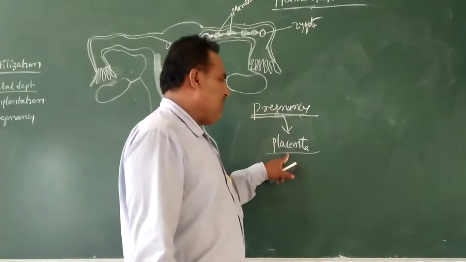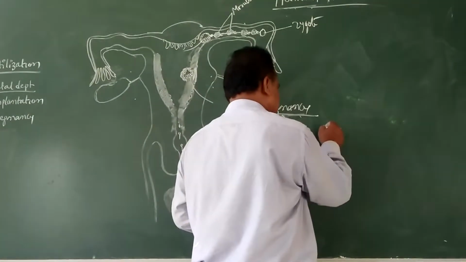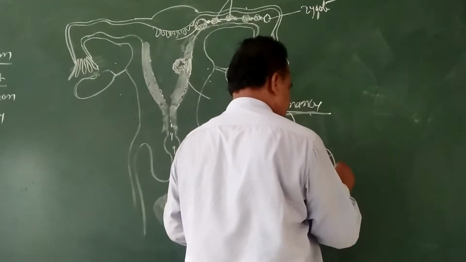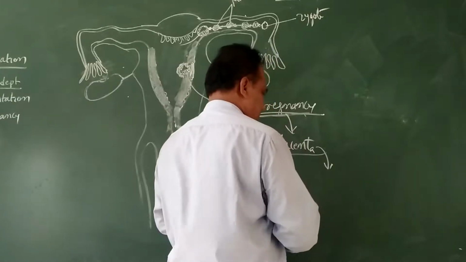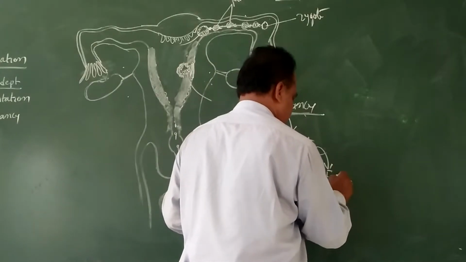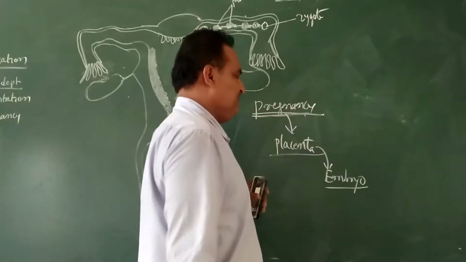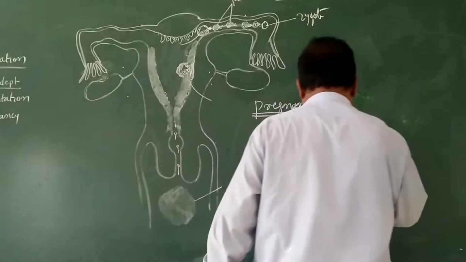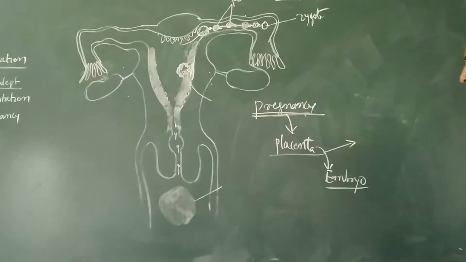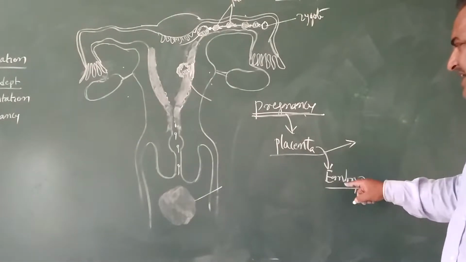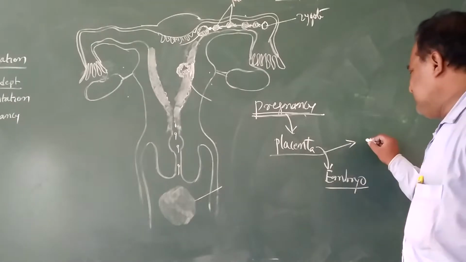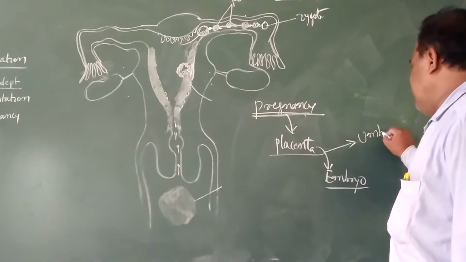Between the placenta and the embryo or fetus, the ultimate connection is developed. That connection between the placenta and the embryo is called the umbilical cord.